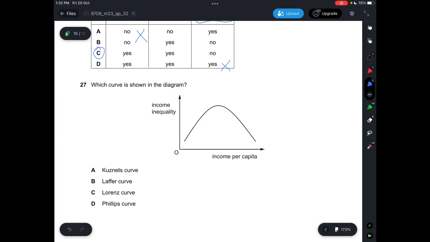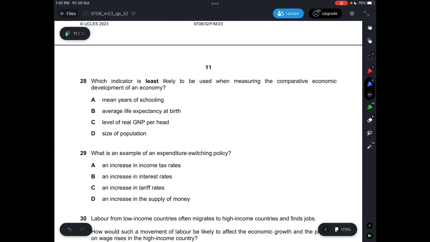Question 27, which curve is shown in the diagram? This one is the Gini curve, which is about income inequality. It's not a Laffer curve because it's not about tax, and it's not the Lorenz curve or Phillips curve as well. It says A. Question 28, which indicator is least likely to be used when measuring the comparative economic development of an economy? So this one would be size of population. The ones that will be about economic development should be mean years of schooling, average life expectancy, and the level of real GDP. So size of population doesn't matter here.